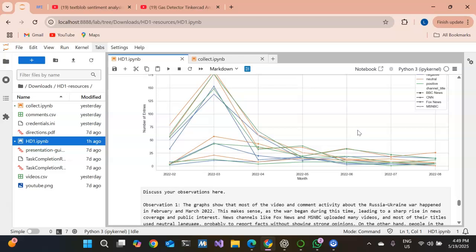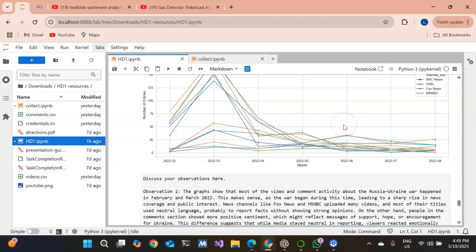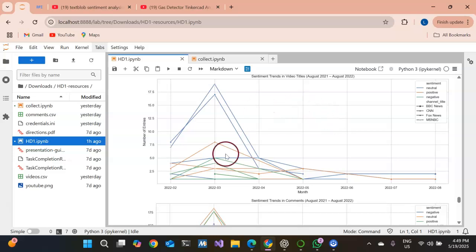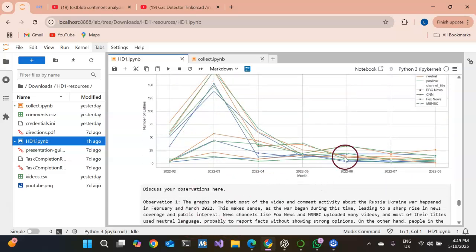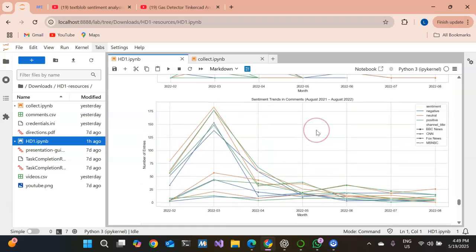And in the summary, the analysis revealed that news channels mostly use neutral tones in their titles, as here we can see very few negative or positive sentiments, and viewers, on the other hand, express much stronger emotions through comments.